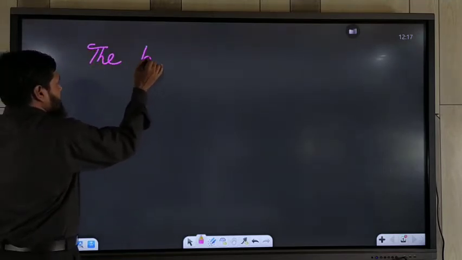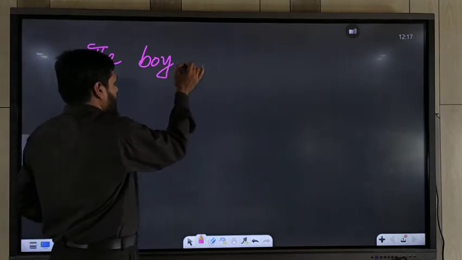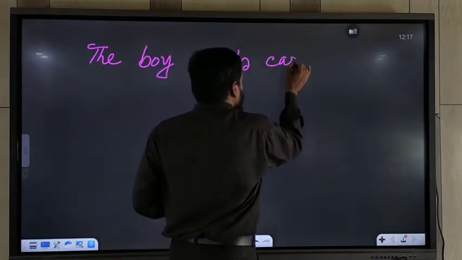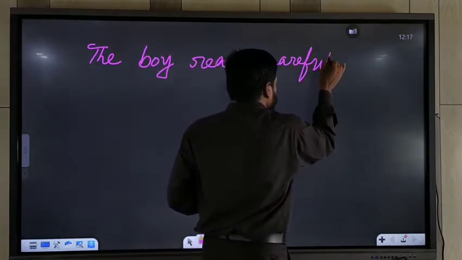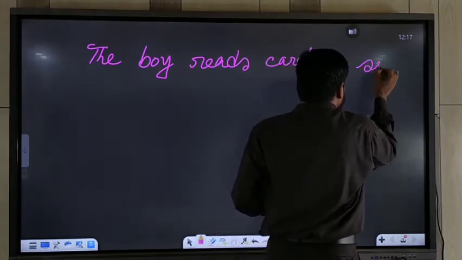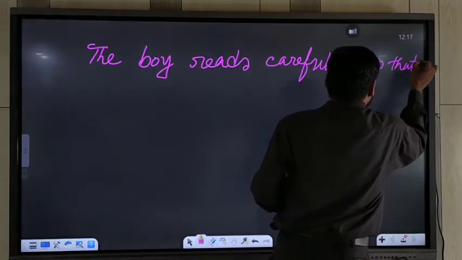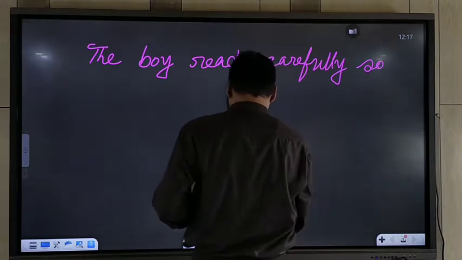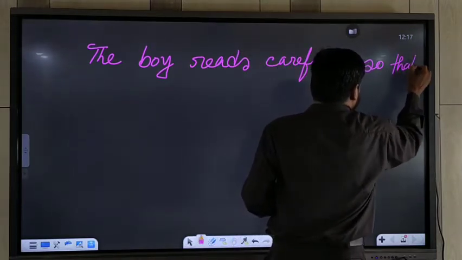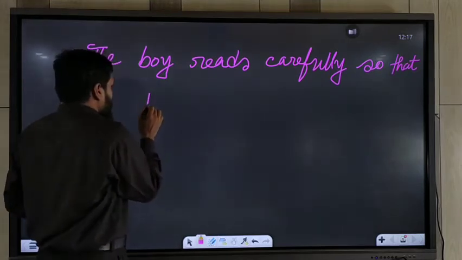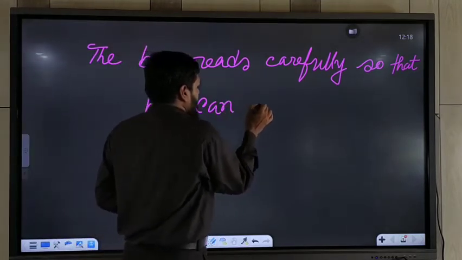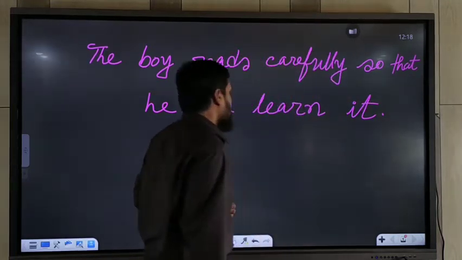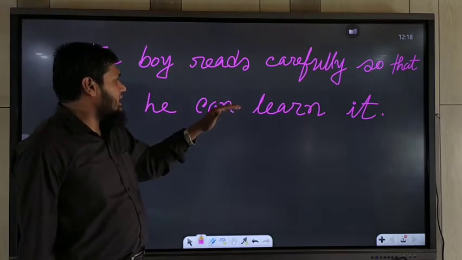The boy reads carefully so that he can learn it. The boy reads carefully so that he can learn it.